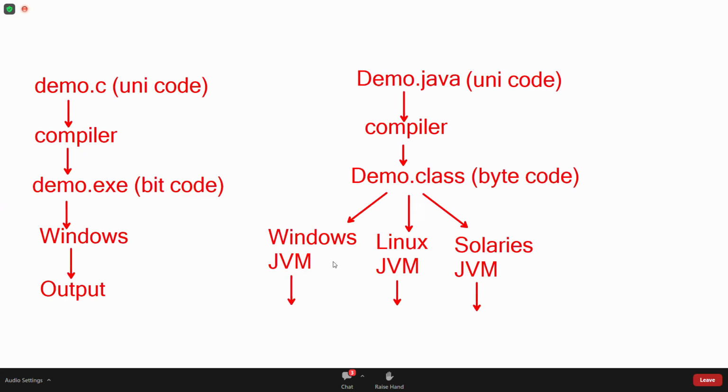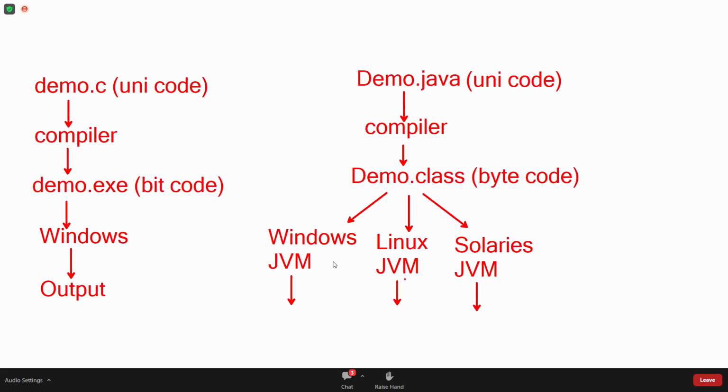So inside the Windows JVM, one interpreter software will be there, and that interpreter will translate to Windows understandable format. The Linux JVM converts to Linux understandable format. The Solaris JVM converts into Solaris understandable format. So for every operating system, a separate Java Virtual Machine is there.